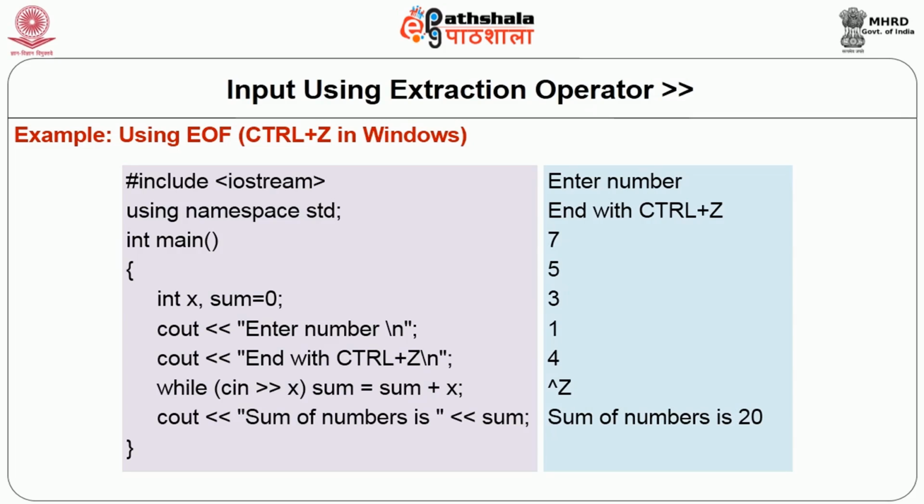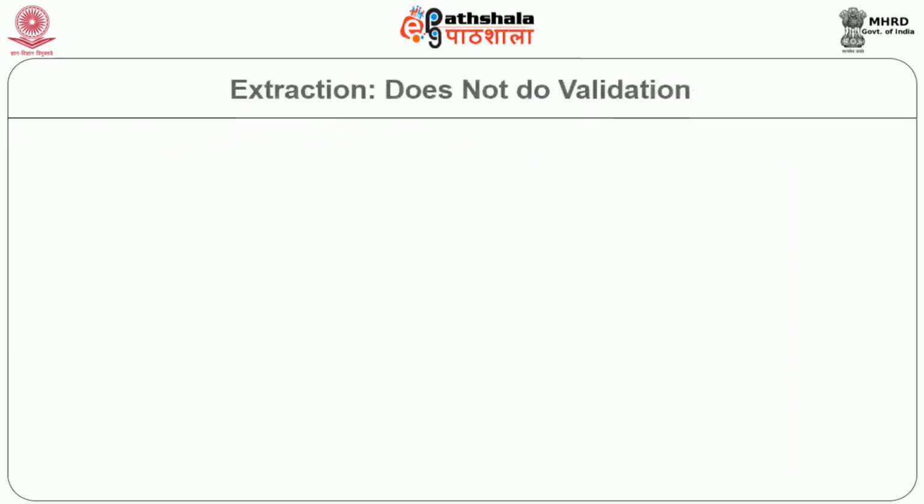Suppose the user provides the input 7, 5, 3, 1, 4 and thereafter presses Ctrl Z. As soon as the user presses Ctrl Z, the return value of cin >> x is considered to be false, and therefore the while loop will terminate. As a result, control will be transferred outside the loop, and we will see the result: sum of the numbers is 20 here.